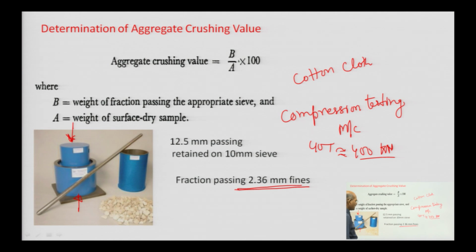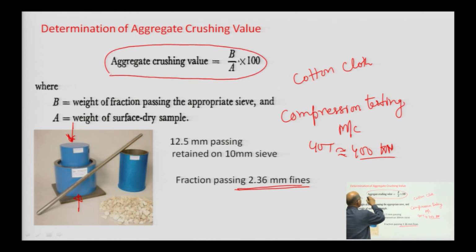After sieving, you apply the formula and get the aggregate crushing value as B by A into 100, where B is the weight of the fraction passing the appropriate sieve and A is the weight of the surface dry sample.